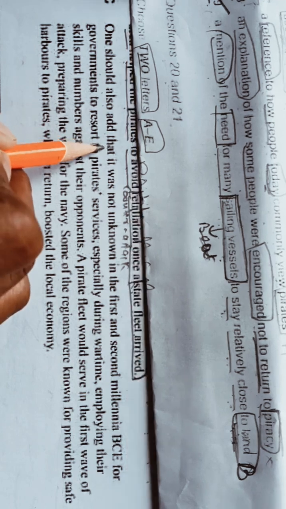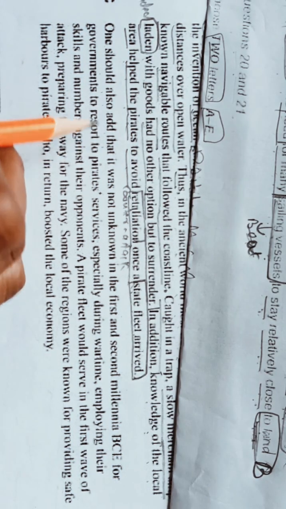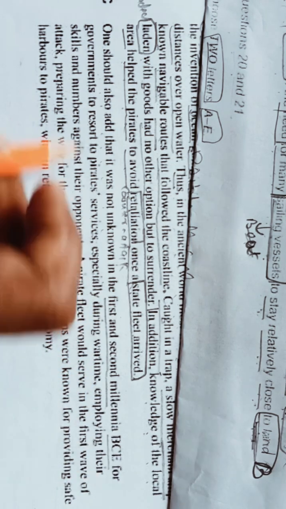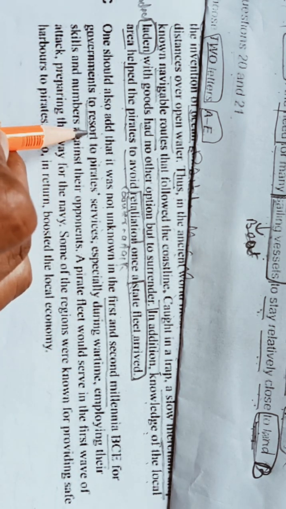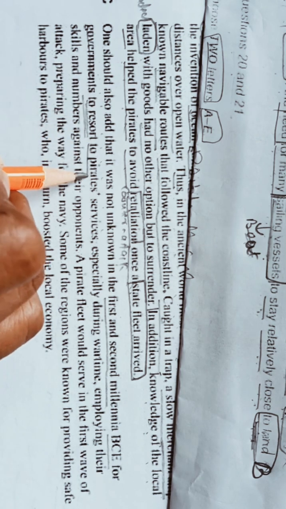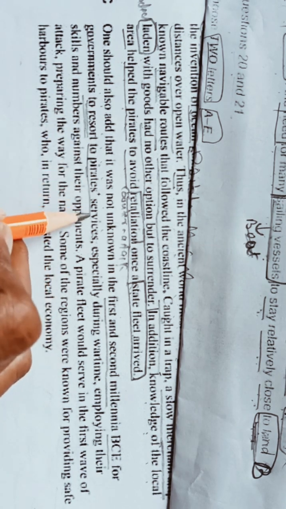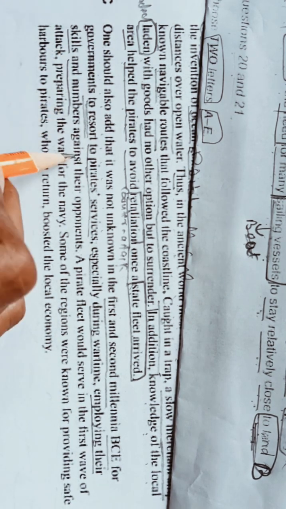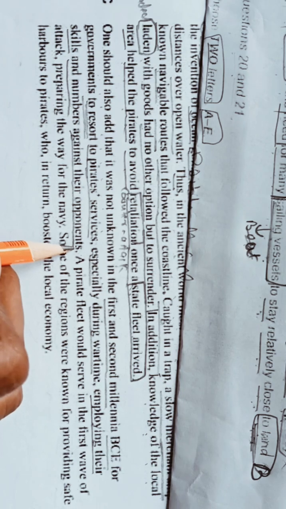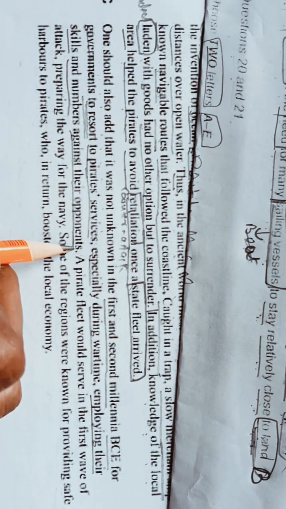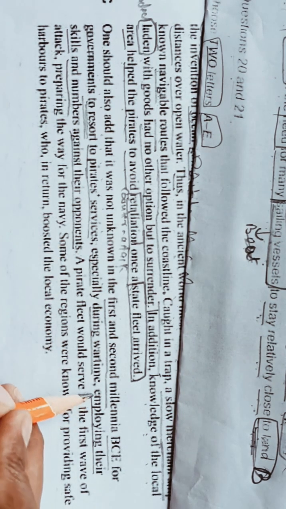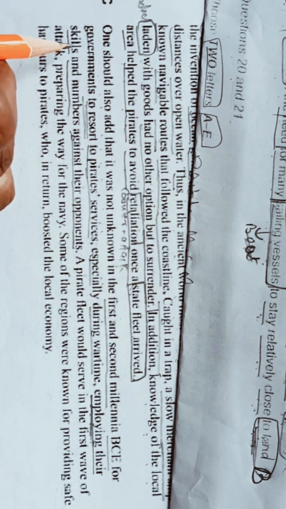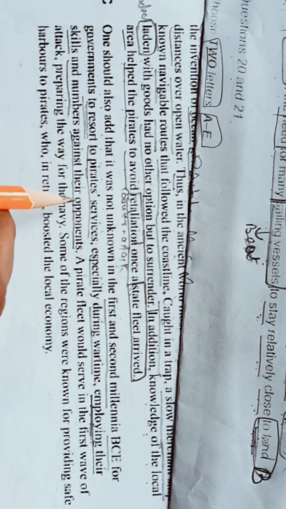One should also add that it was not unknown in the first and second millennia BCE for governments to resort to pirate services, especially during wartime, employing their skills and numbers against their opponents. So here what they are saying is that they are using pirates, employing pirates and using their skills and numbers against their opponents.